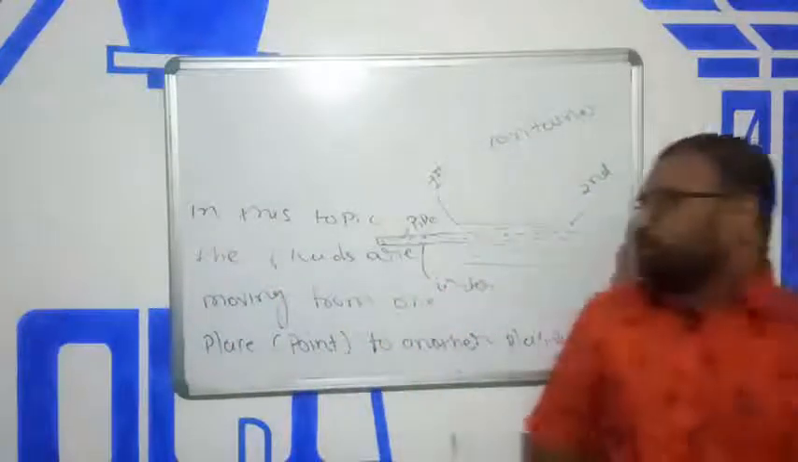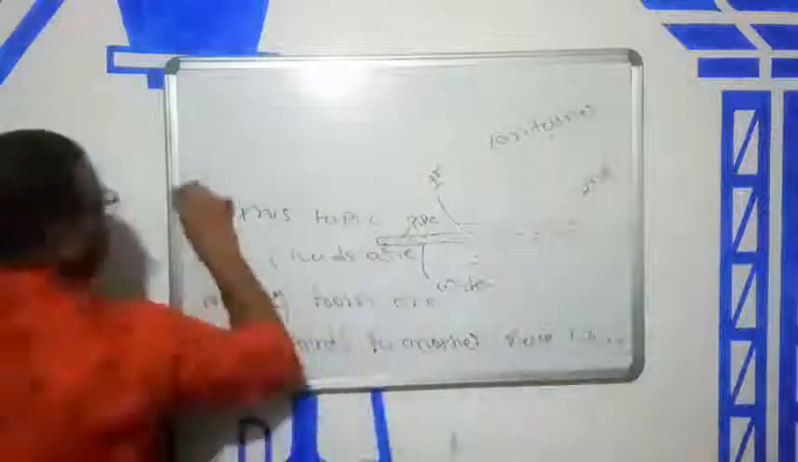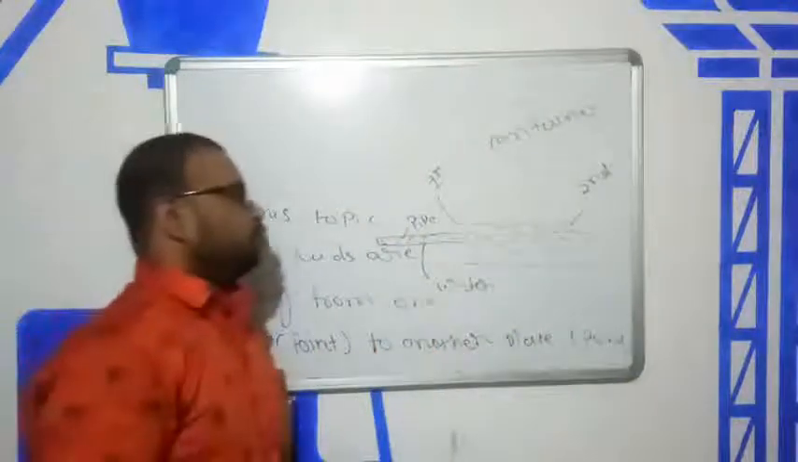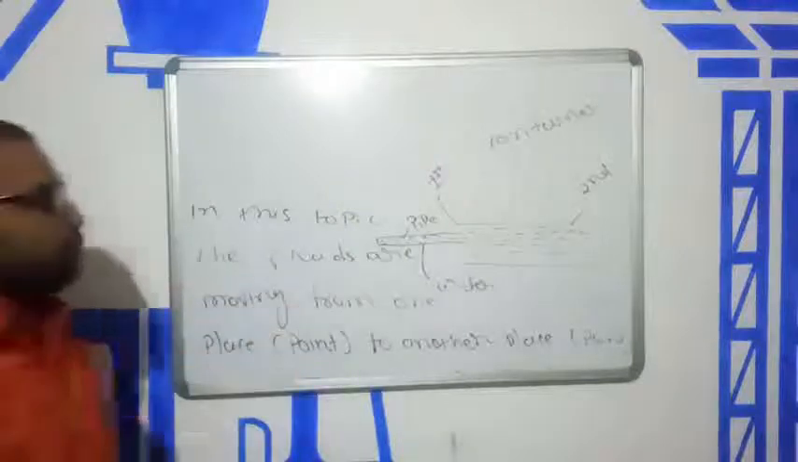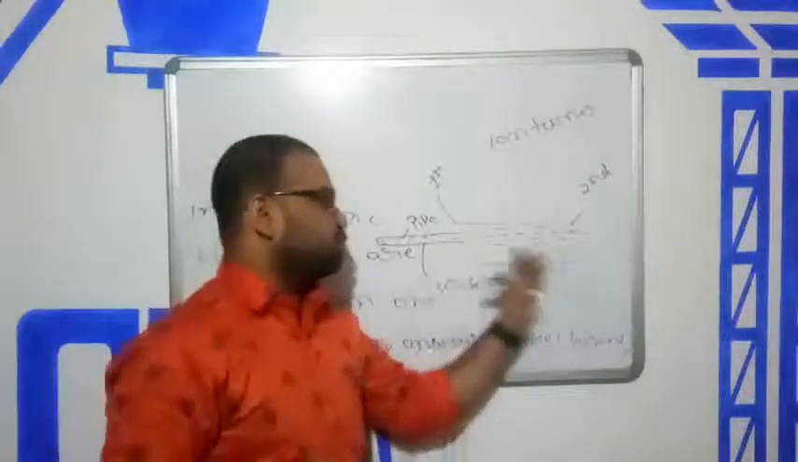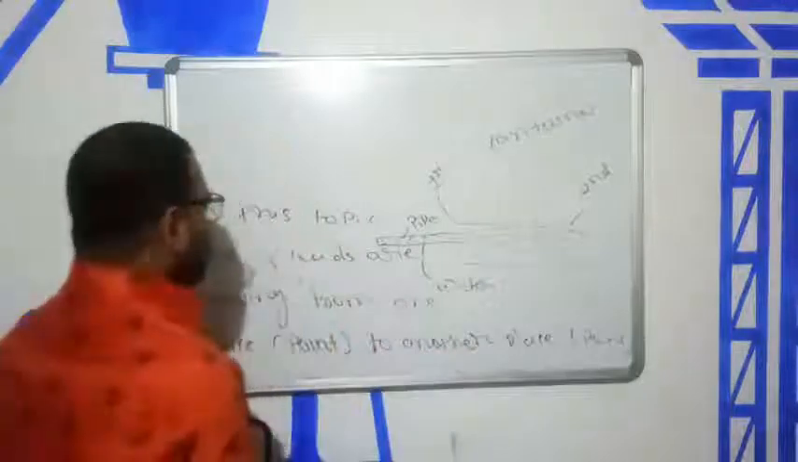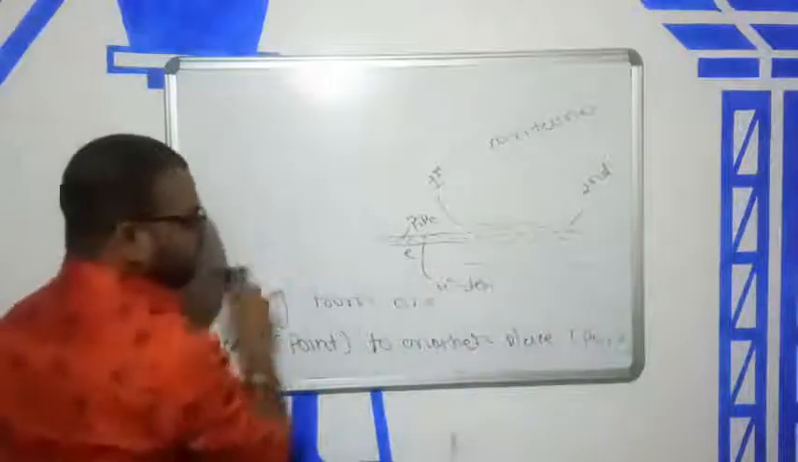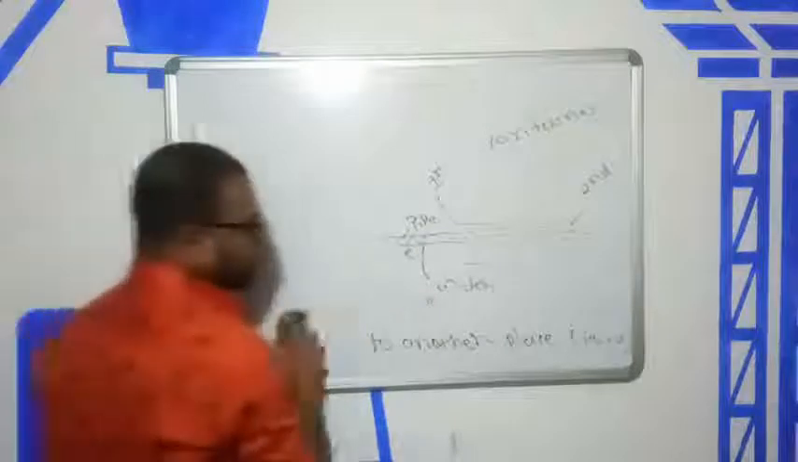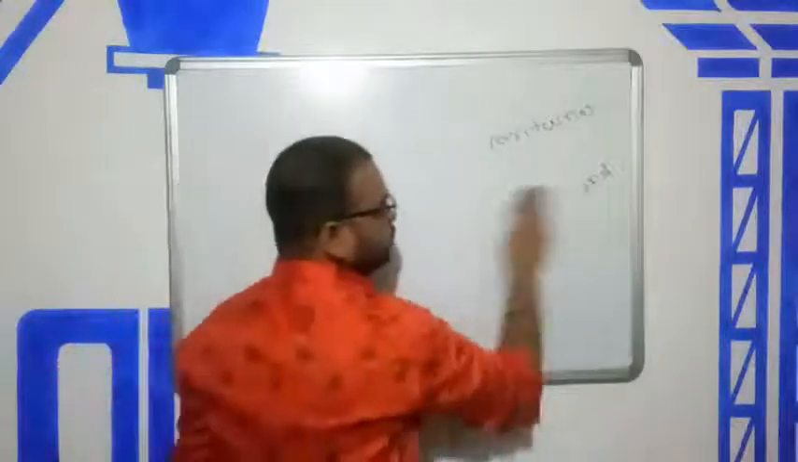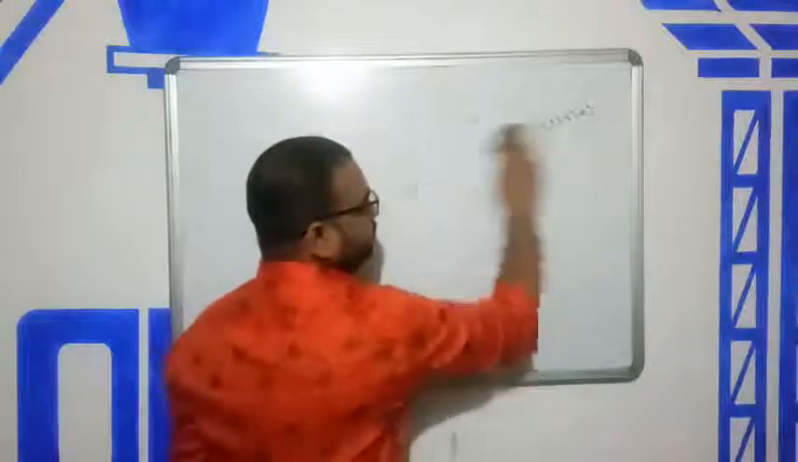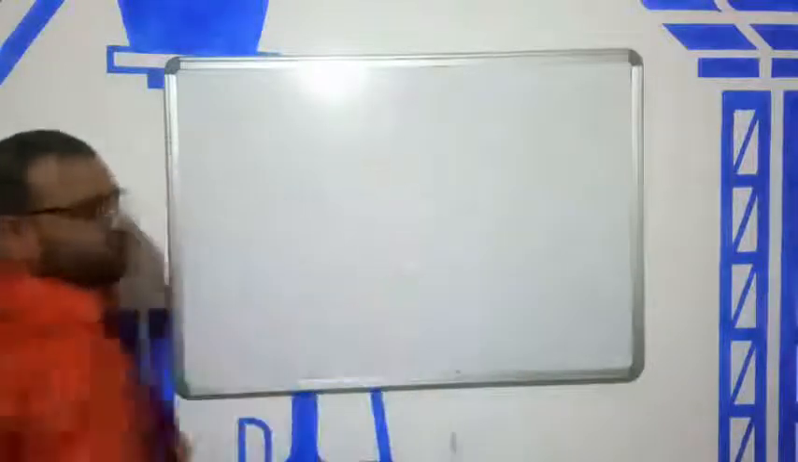So there are two types of fluids: static fluids and dynamic fluids. Static fluids are in rest condition, closed in a container. Dynamic fluids are moving from one place to another place. Okay, and in dynamic fluids there are some topics, some points. Like static, in dynamic there are some points.